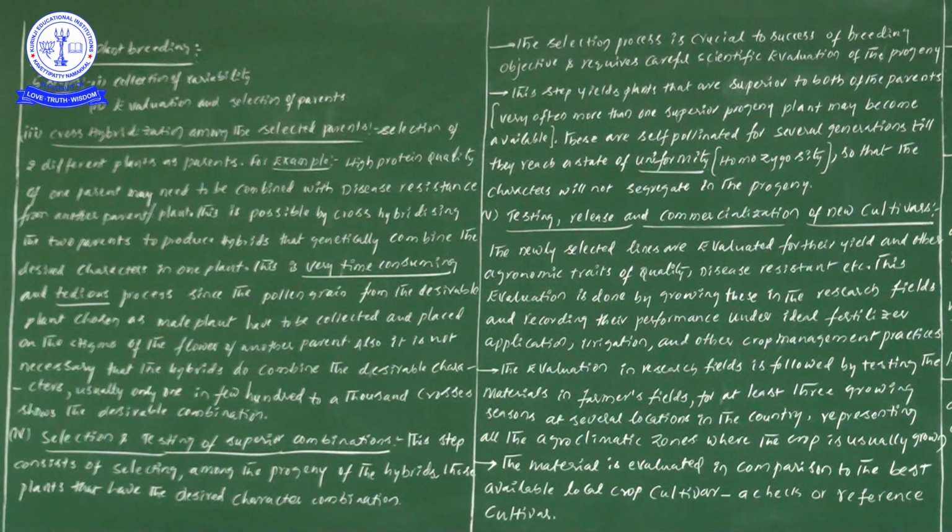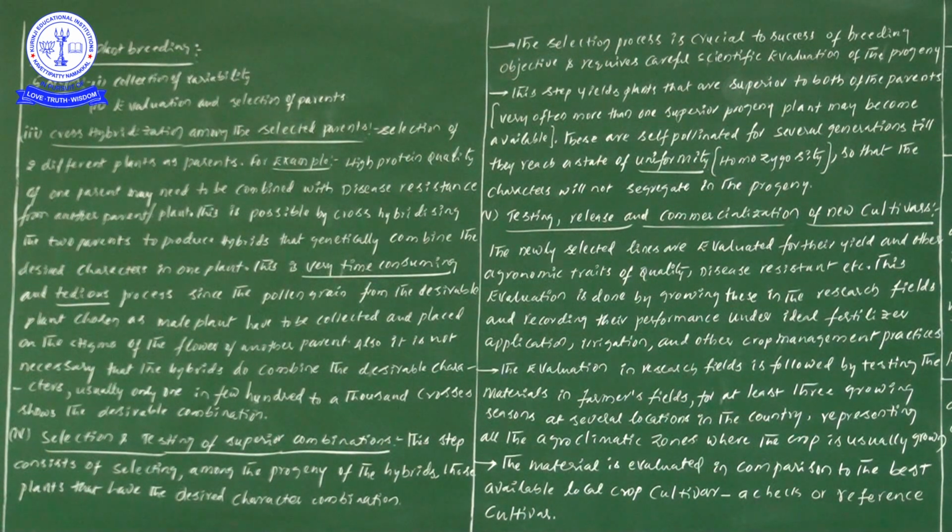The next one is evaluation and selection of parents. In the first step we gathered different types of plants together. Now we have to do evaluation. Among the gathered plants, we have to find out the plants with good characters, wanted characters or desirable characters.